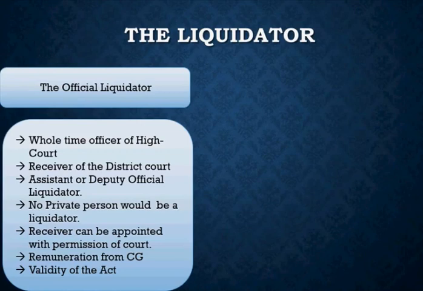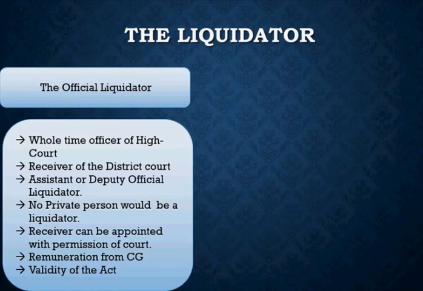Now you will have to draw a thin line to distinguish between the receiver and the official liquidator in order to avoid competition between the two. So if you want to appoint a receiver in the place of an official liquidator, you will have to take the permission of the court.